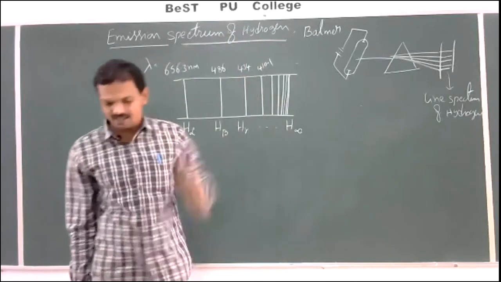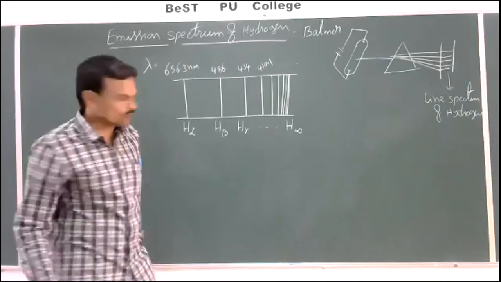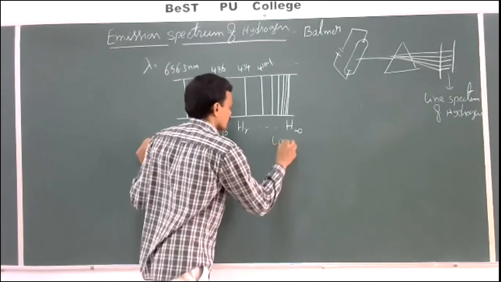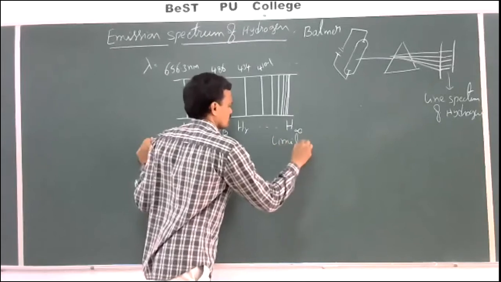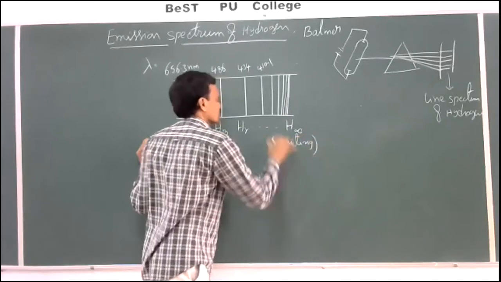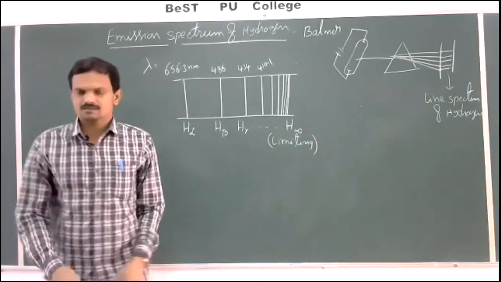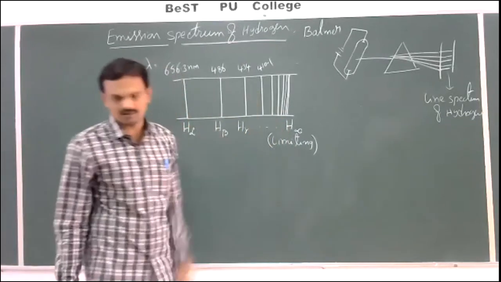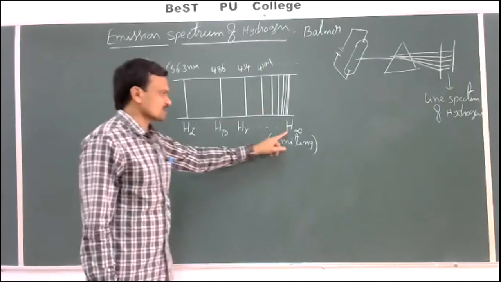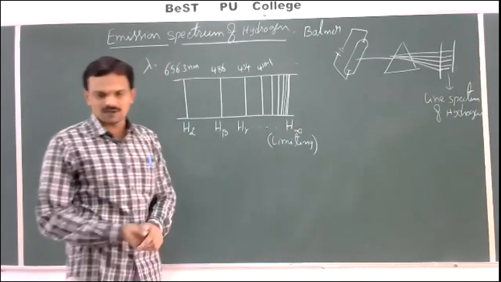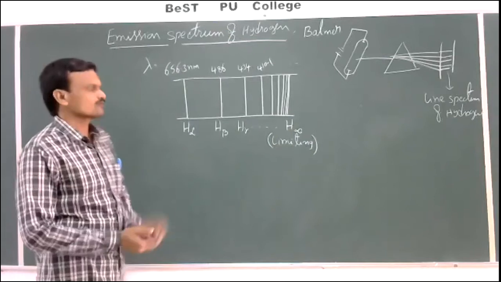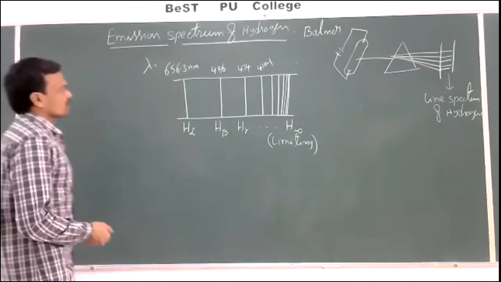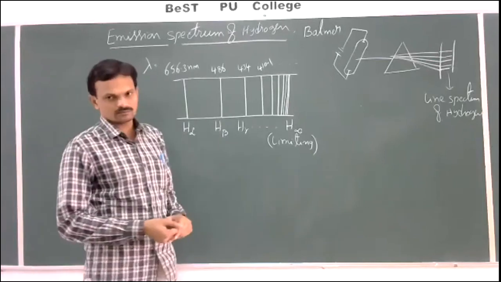The last line of this series is called a limiting line, meaning the ending line, the last line. That is named the H infinity line. Like this, spectral lines were observed by Balmer in the visible region.